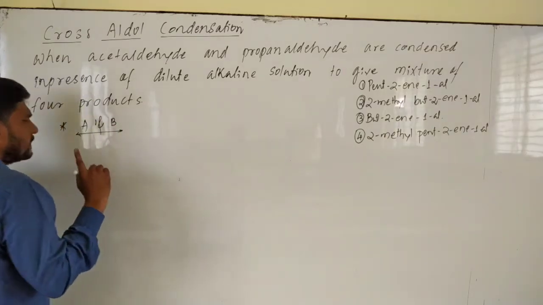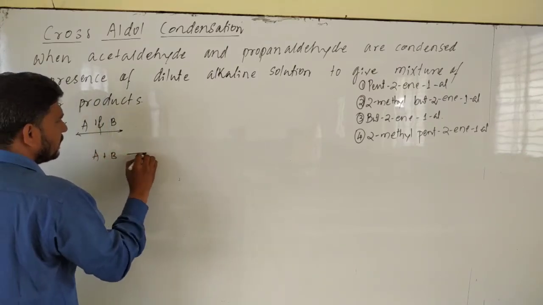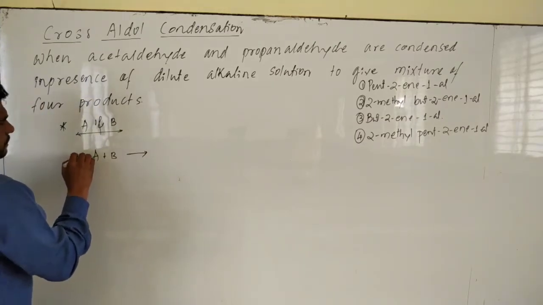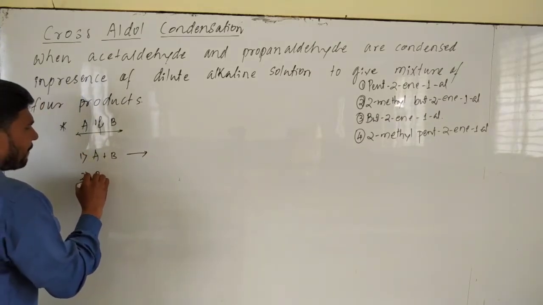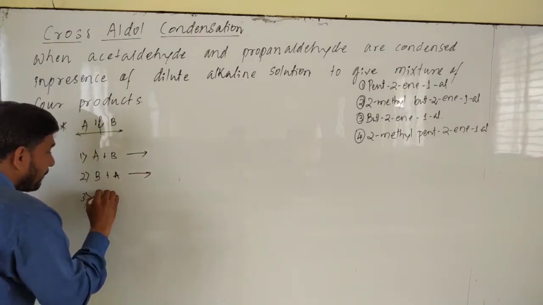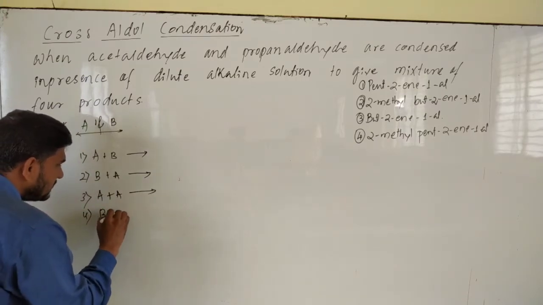Alpha hydrogen. Then four possibilities. One is A plus B. This is the first possibility. Second one is B plus A. Third one is A plus A. Fourth one is B plus B.